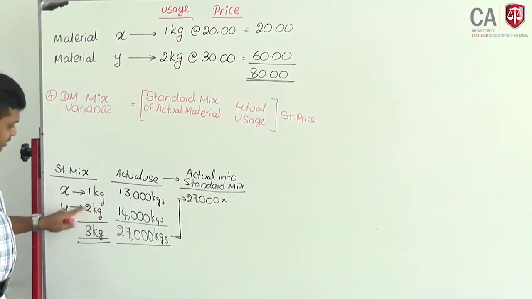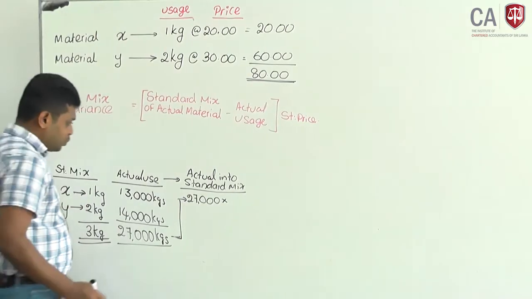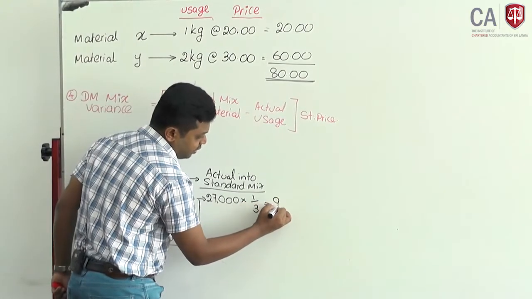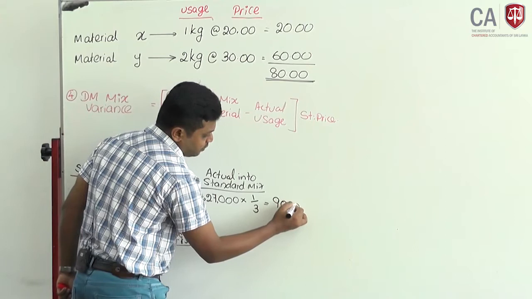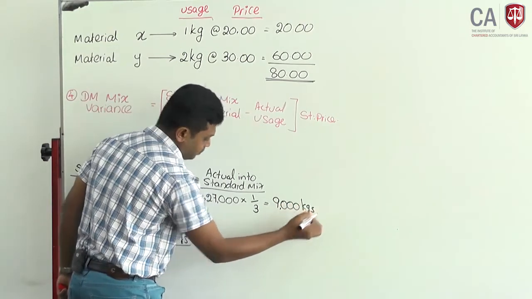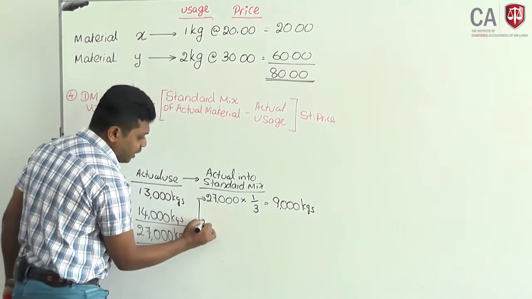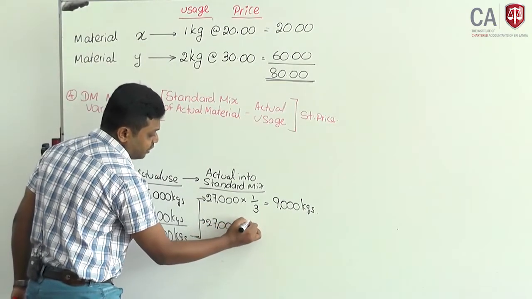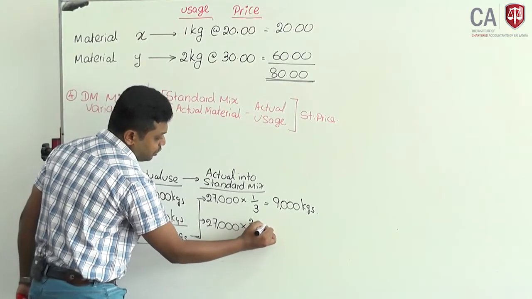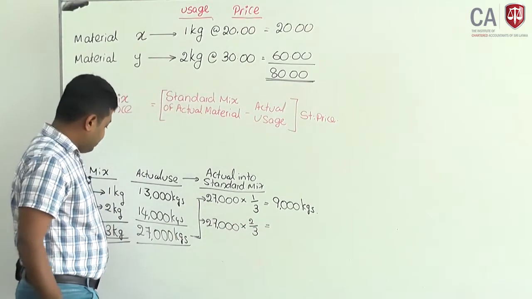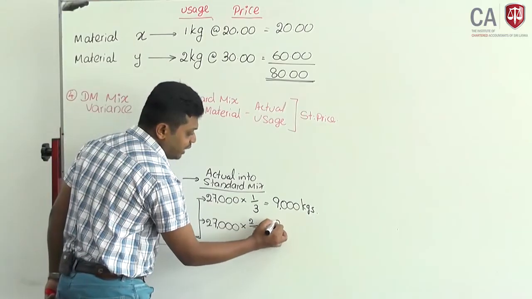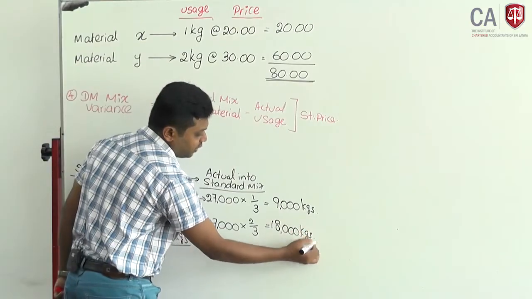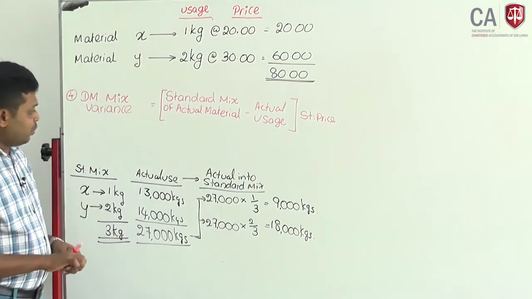1/3 should go to X. That means 9,000 kilograms. Out of 27,000 total material usage, if we follow the standard mixture, 2/3 should go to material Y. It should be 18,000 kilograms.